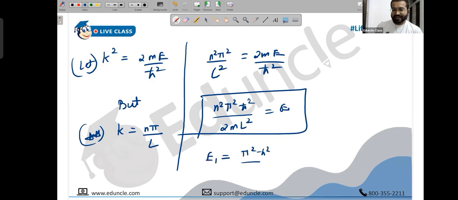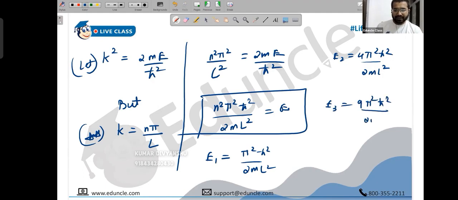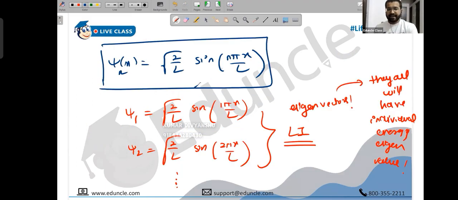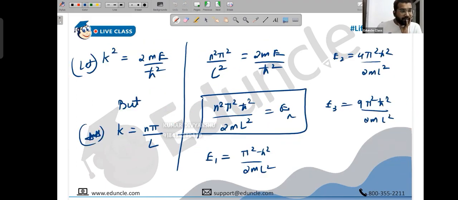E1 would be pi square h bar square upon 2mL square. E2 would be 2 square, which is 4, so 4 pi square h bar square upon 2mL square. If you're writing E3, then it is 9 pi square h bar square upon 2mL square. So this is En, the energy eigenvalue. Here also you can write wave function psi n, which depends on n, and En which depends on n.